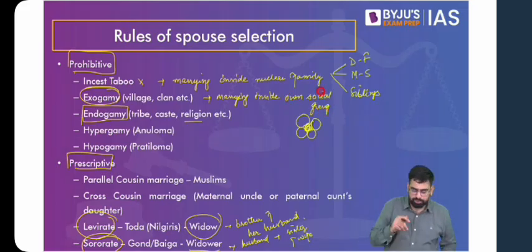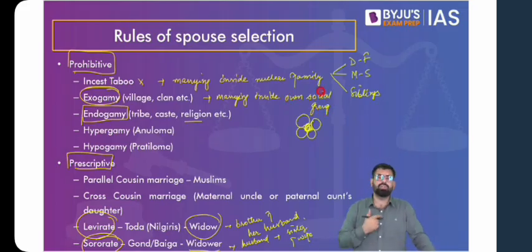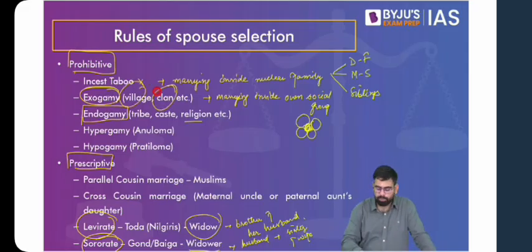Now, do not get confused between these two ideas. Endogamy says that you cannot marry outside your social group, which is generally with respect to your tribe, caste, and religion. And the idea of exogamy says that you cannot marry inside your own social group. And these social groups can be village, clan, etc. So I hope this example helps you with that.